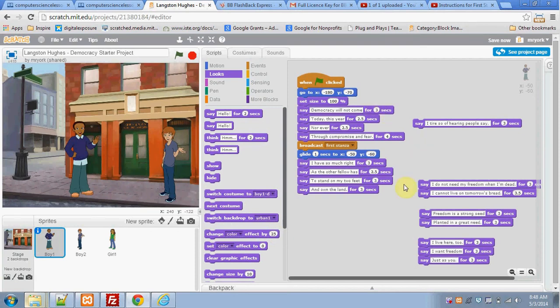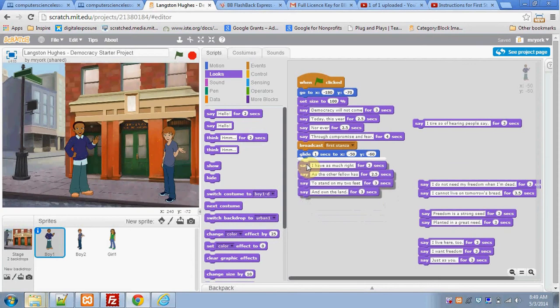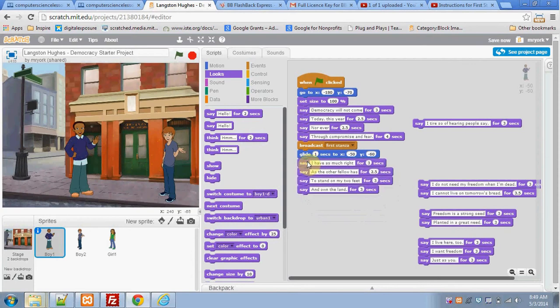Okay, so we've got our first stanza. We broadcast so that our guy appears and our background changes and our narrator moves. After our narrator moves, we've attached the next 4 lines of the poem, the second stanza. As you may have noticed, nothing changes after the second stanza.